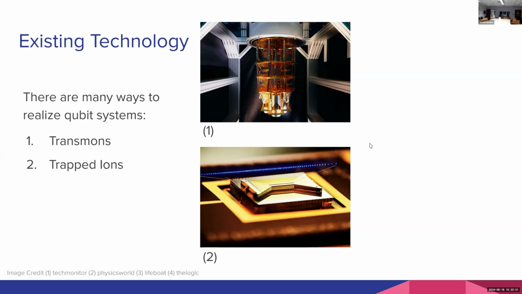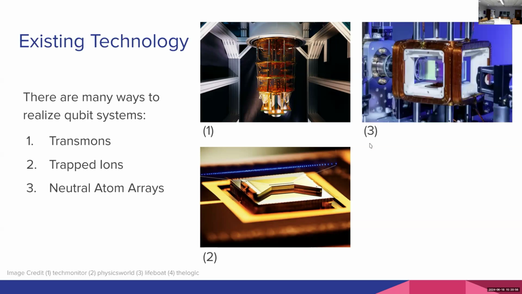Trapped ion machines have been built up to maybe 100 qubits. That's like at the highest end, whereas in terms of transmon superconducting quantum computers, those have been realized up to 500 qubits, and that was a couple years ago. They're working on 1,001 now, with the goal for millions by the end of the decade. So there's a lot of hope for scaling these transmon-based devices higher than we currently are able to do with the trapped ion machine. Another option is to use a neutral atom array.